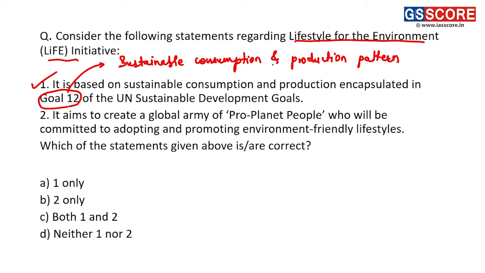Second, it aims to create a global army of pro-planet people who will be committed to adopting and promoting environment-friendly lifestyle. Right. So this statement is also correct because this program, the LiFE initiative, focuses on an army of pro-planet people who have carried out behavioral changes, and as a result, their lifestyle is environment friendly. Second statement is also correct. So we are supposed to find out correct statements regarding the LiFE initiative. Both statements are correct, and that's why the answer is C, both 1 and 2.